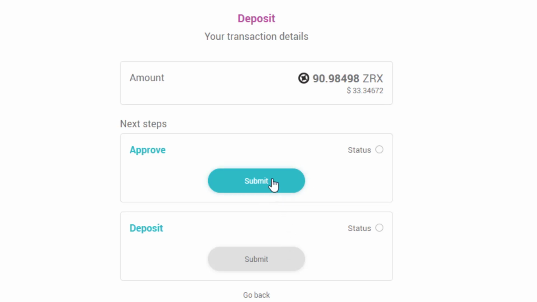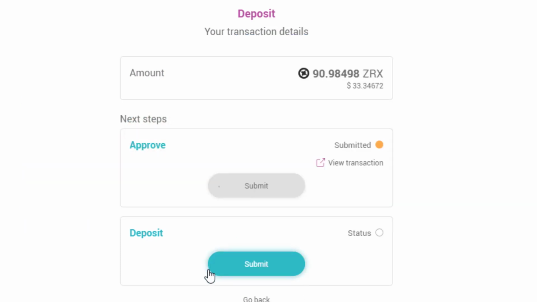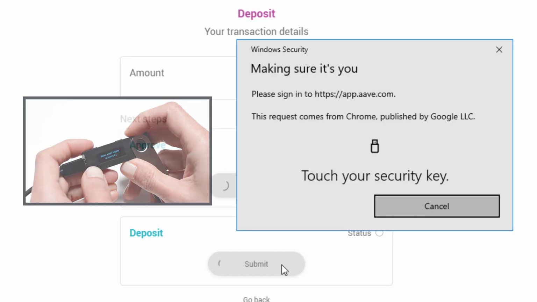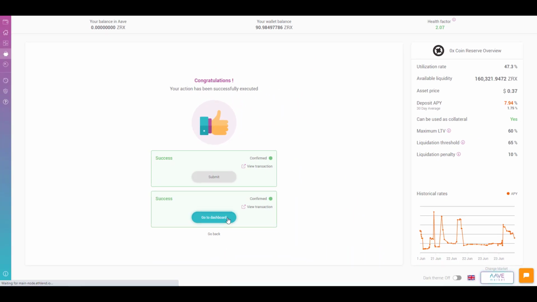So I can click on submit here under approve, and then this will light up and I can click on submit here under deposit. Even though it seems like I'm doing both transactions at the same time, they're going to happen in sequence. First, it'll get approved and then it'll get deposited. So I'll go ahead and click here on submit. I'll approve the transaction on my ledger. I can go ahead and submit the second transaction. And again, once you click submit, you'll have to approve the transaction on your ledger. Once both transactions have been approved, you click here and go to dashboard.